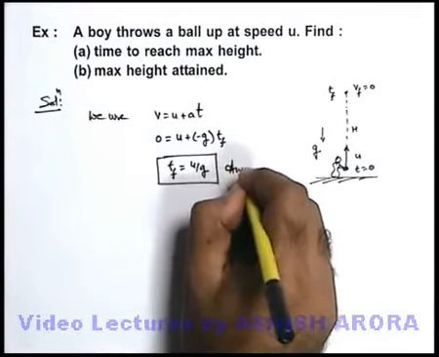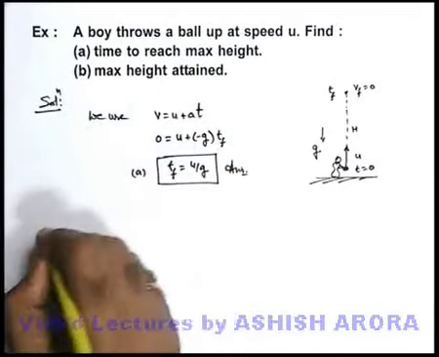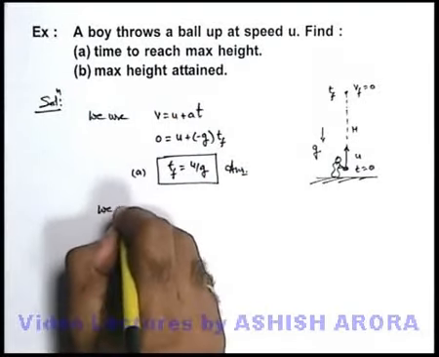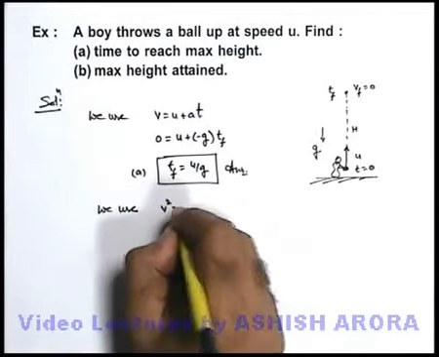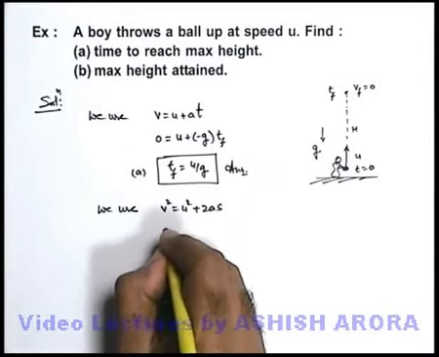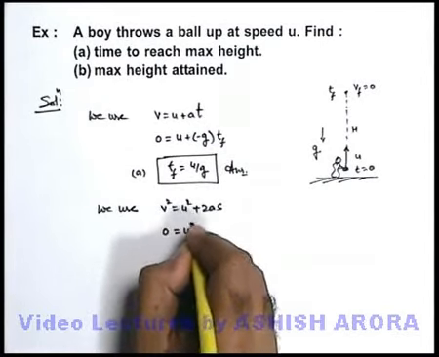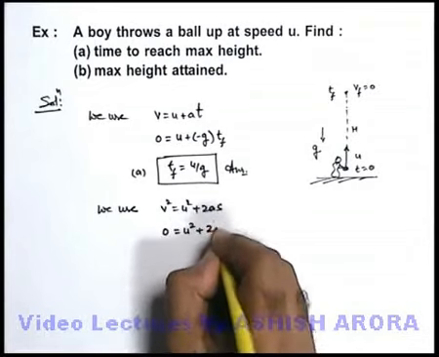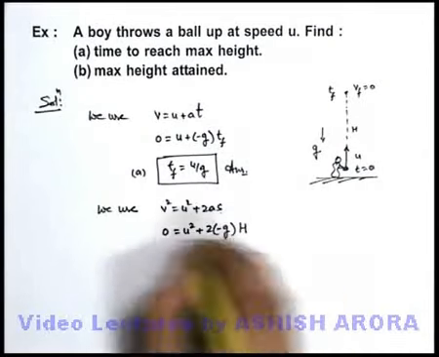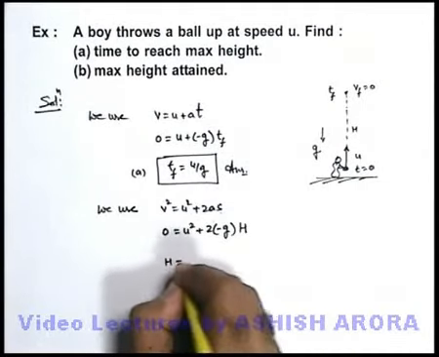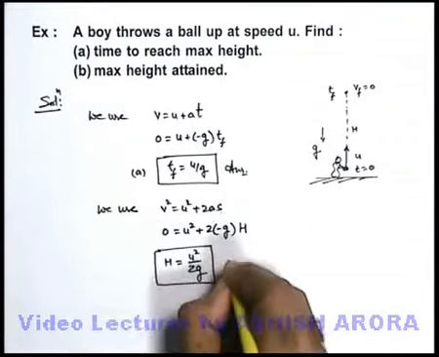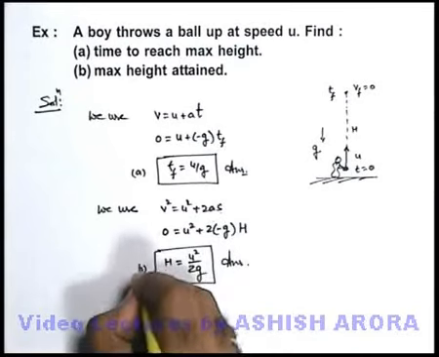This is the answer to the first part of this question. If we wish to find out the maximum height attained, we can use directly v square equals u square plus 2as. In this situation again the final velocity will be 0, the initial velocity is u, and we take acceleration as minus g, and the maximum height we can take as h. On solving this you can see the maximum height can be written as u square by 2g. This is the answer to the second part of the question.